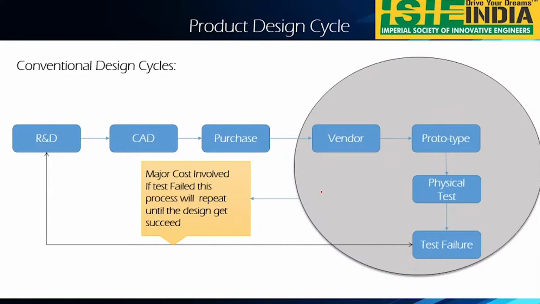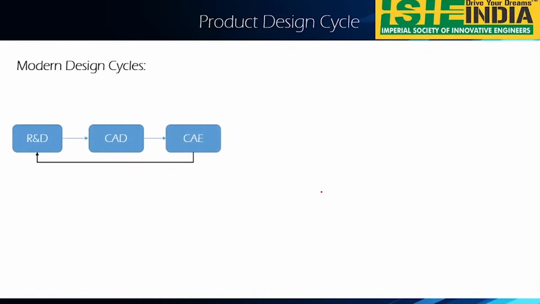So but what is this conventional? So we have one more design cycle, the modern design cycle. In the modern design cycle, first we will be doing the R&D, right? In the same way, first we will be doing the R&D, later we will be doing the CAD. Okay. So after that we will be doing the CAE, the same.